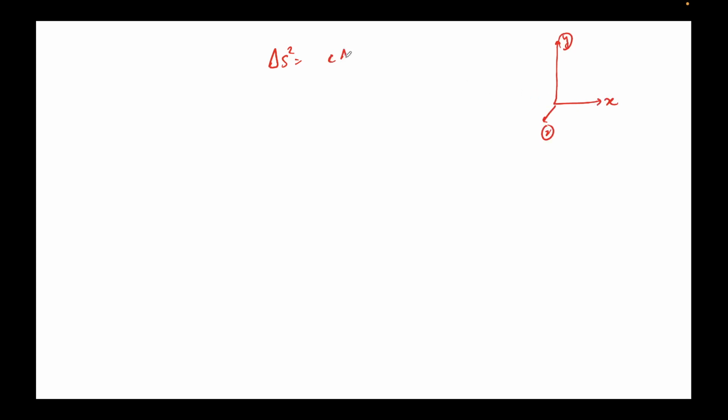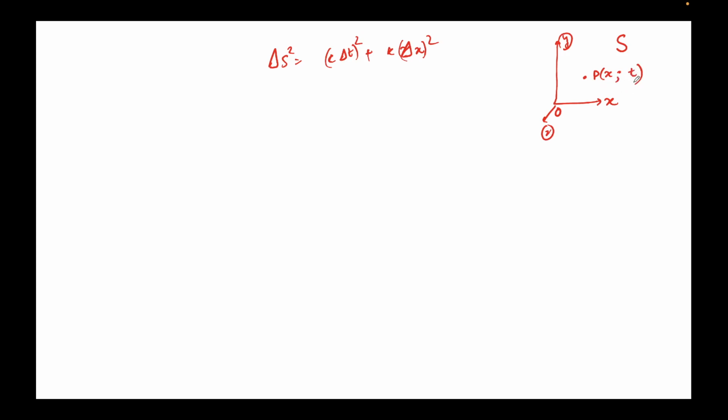It's (c delta t) whole squared, and let's say it's k, k is a constant, k delta x squared. Let's say in this frame, this is the observer here, and in this frame S, right? So I'm measuring and I'm trying to locate an event P here, which is at the coordinate x semicolon t.